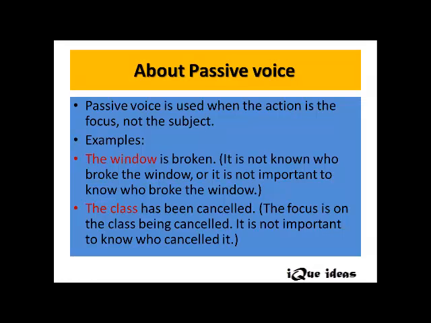Let's learn about passive voice first. Passive voice is used when the action is the focus, not the performer or the subject. Let's have a look at these two examples here. The window is broken. The sentence here is in passive voice because the focus is on the action, not on the subject. It is not known who broke the window, or it is not important to know who broke the window. That's how the focus is on the action, not the subject.